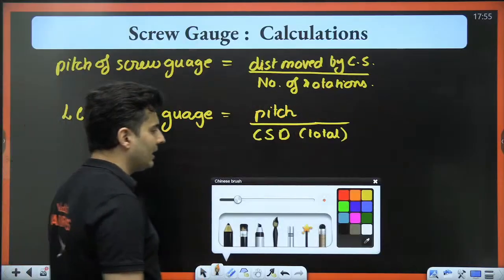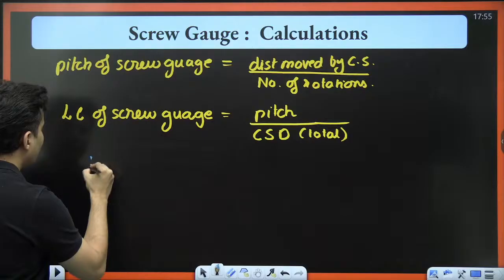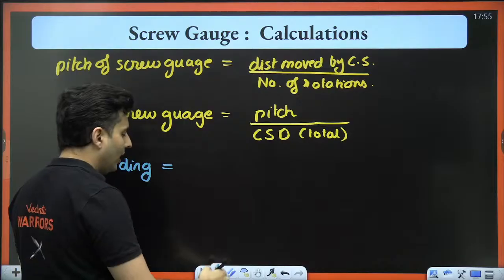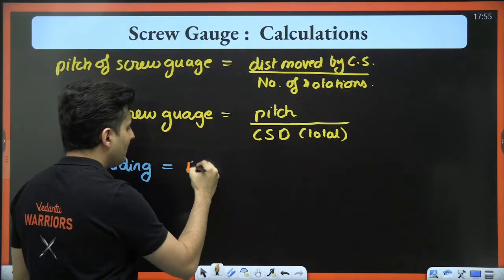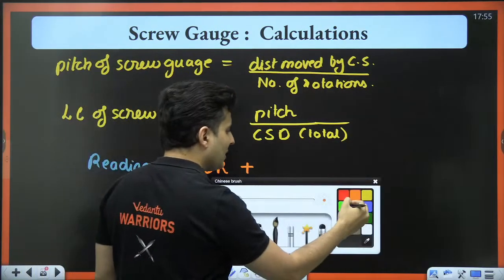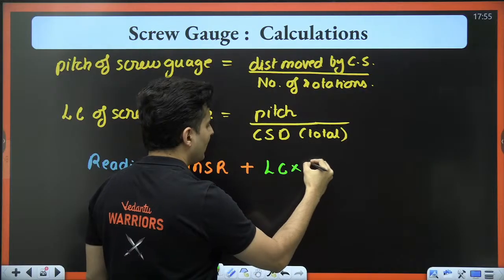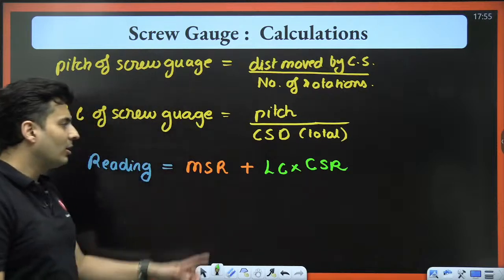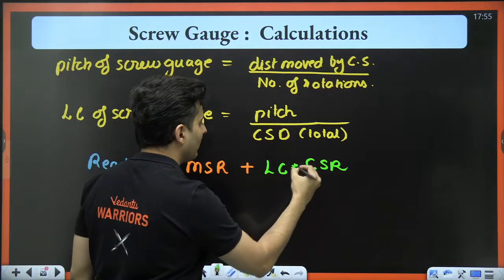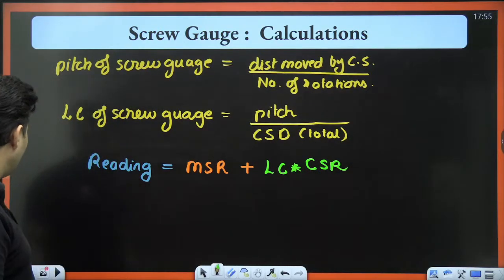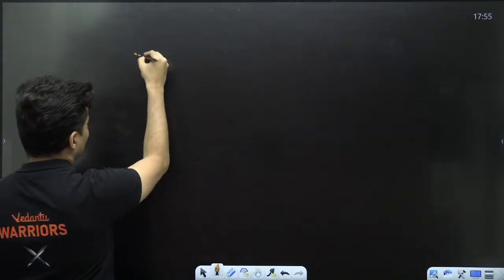Now, the final thing, and that is the reading. The final reading will always be just like before: the main scale reading plus your least count multiplied by, instead of vernier scale reading, here it will be the circular scale reading. That's all. So it is possible that something like this is given.